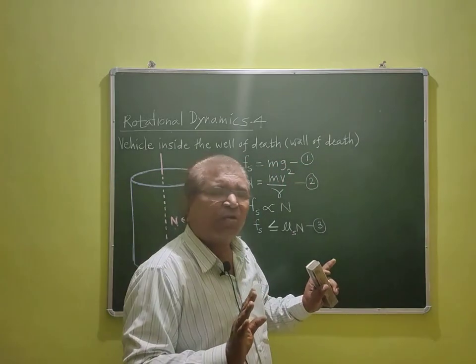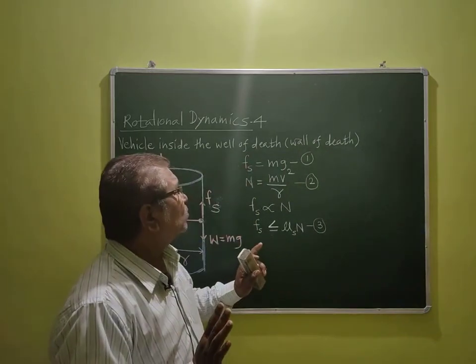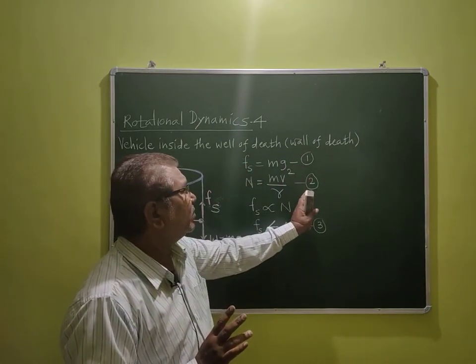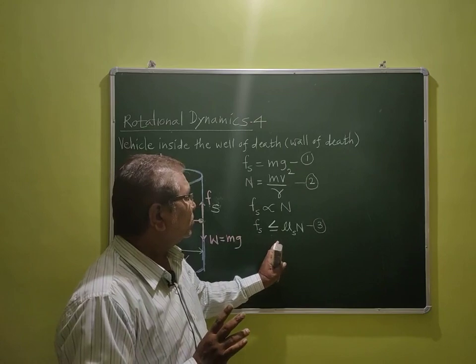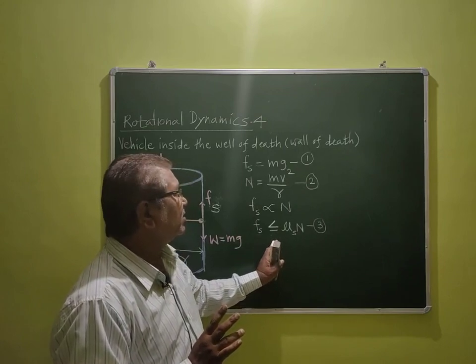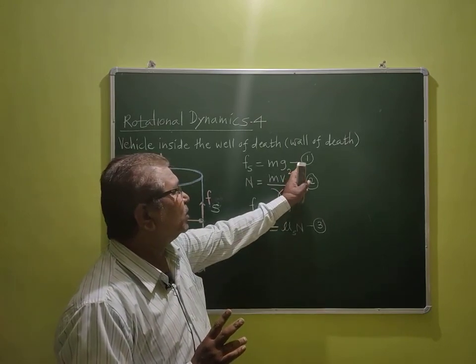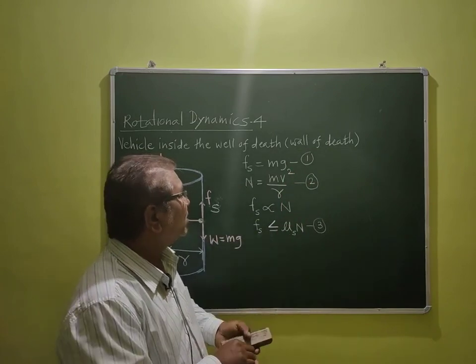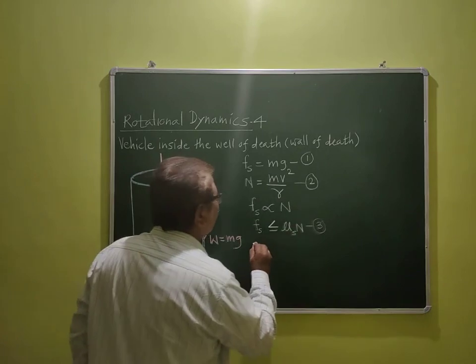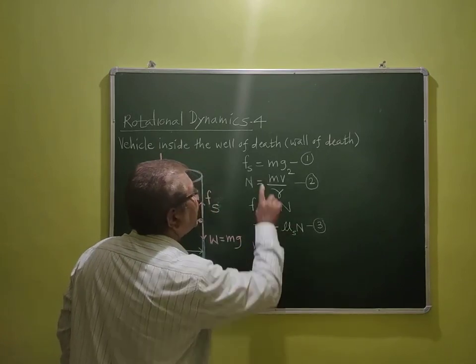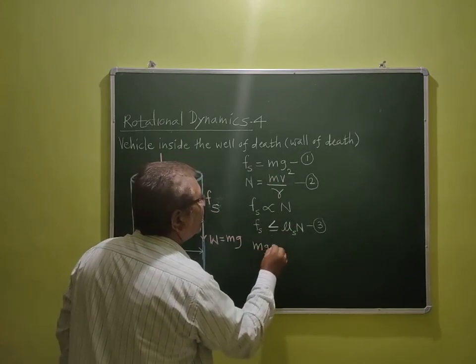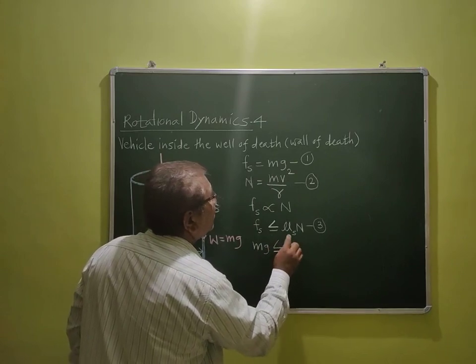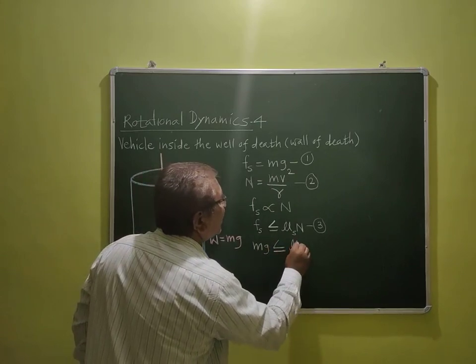Then what we have to do now? Put equation 1 and equation 2 in equation 3. I will repeat again: put equation 1 and equation 2 in equation 3. What will we get? Instead of Fs, we write mg, which is less than or equal to mu s, as it is.